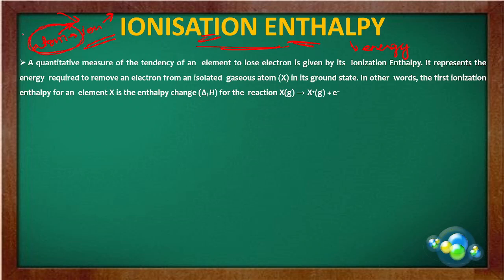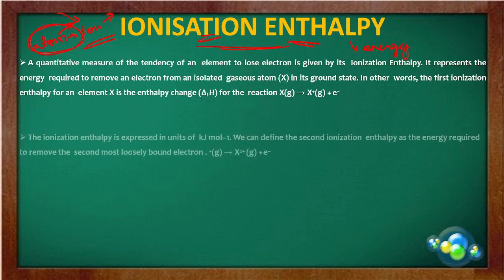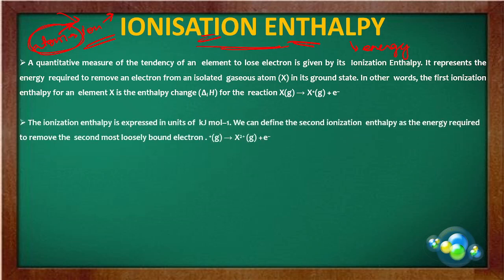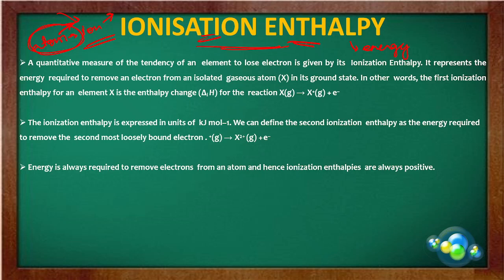In other words, the ionization enthalpy of an element X is the enthalpy change for the reaction where we have to remove one electron. The ionization enthalpy is generally represented in kilojoules per mole. If it is the first ionization, we remove the first electron; if second ionization, then we remove two electrons; if third ionization, then three electrons. Energy is always required to remove an electron from an atom, and hence ionization enthalpies are always positive.